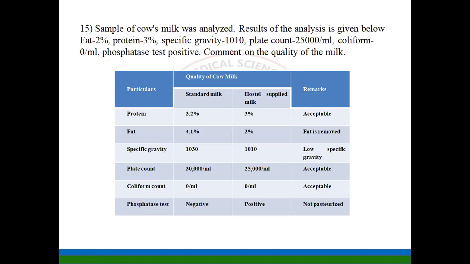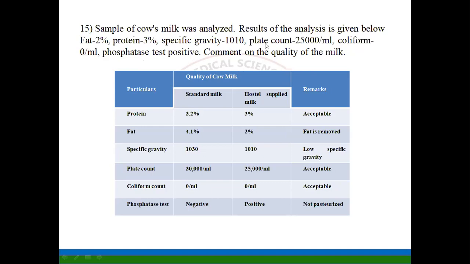It is the number of colony forming units in 1 ml of milk when incubated for 48 hours at 32 degrees centigrade. For the given cow's milk sample, the plate count is 25,000 per ml. Coliform 0 per ml, coliform bacteria, phosphatase test positive. Comment on the quality of the milk.